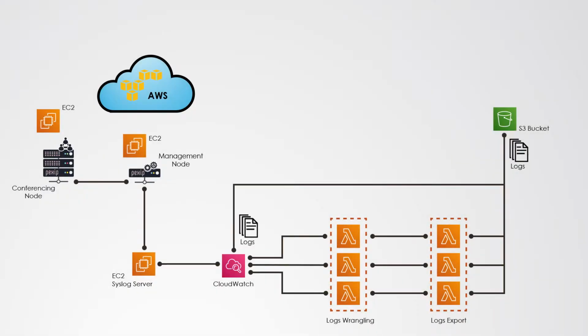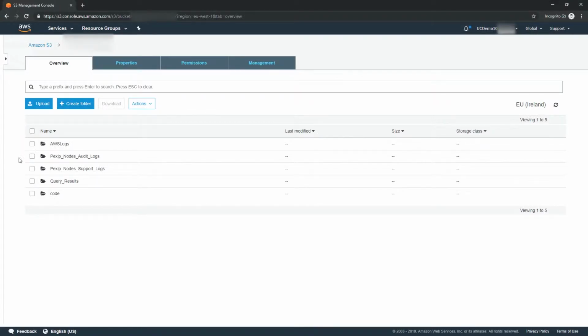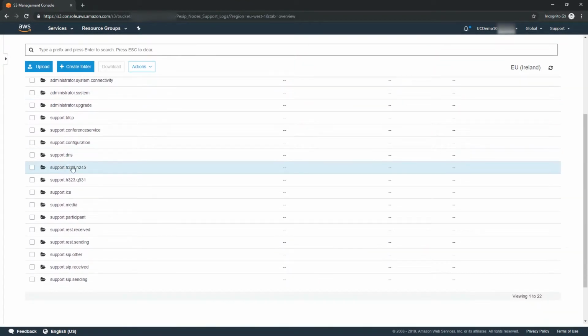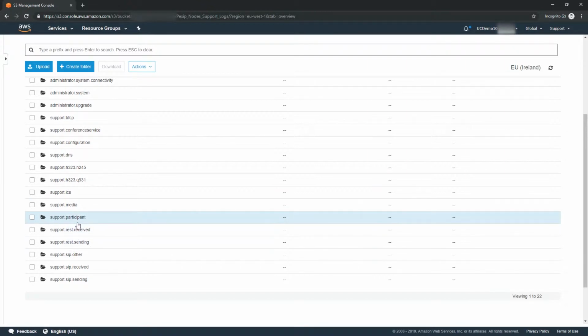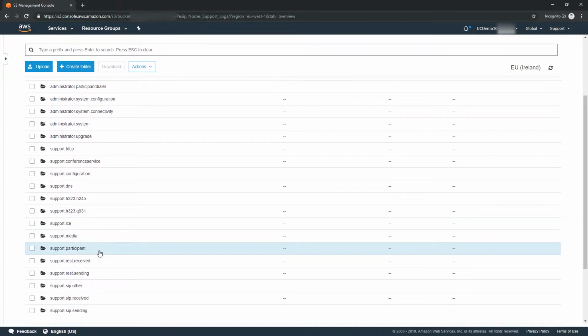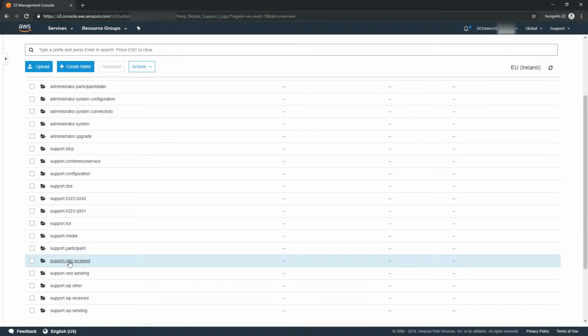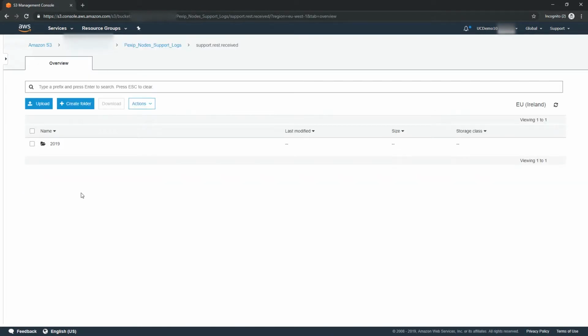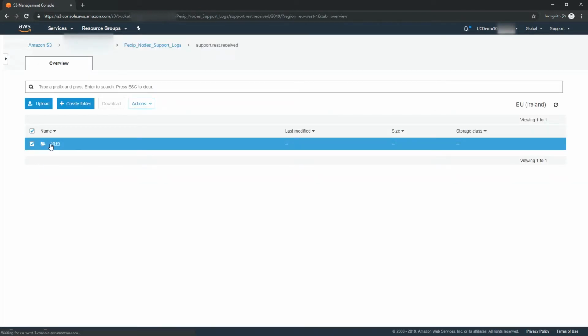A few things to note here. On the S3 side, when exporting the logs to S3, that Lambda function will group the logs by type of logs, like SIP, ICE, REST, etc. for the support logs, and then by date. For example, here, if we look at the support logs, it's organized by type of logs and then date.